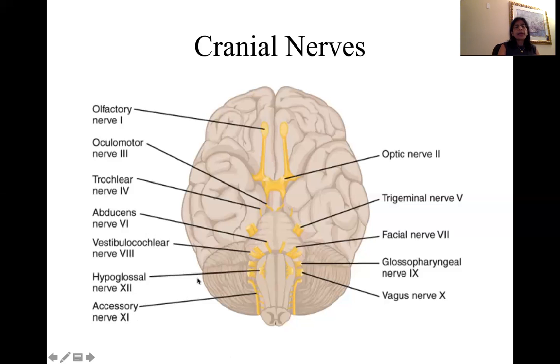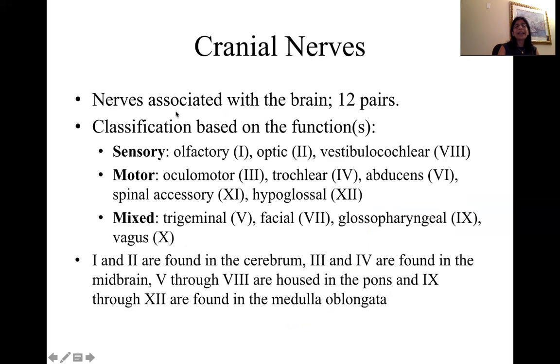All right. Now the last cranial nerve that we discuss is hypoglossal nerve. Hypoglossal nerve is the one that is associated with the movement of the tongue. All right, so these are the cranial nerves. Some are motor, some are sensory, some are mixed, and all of that is organized here in this particular slide.